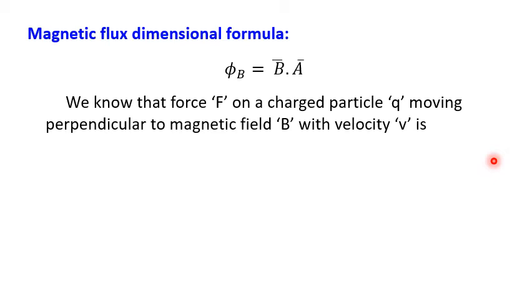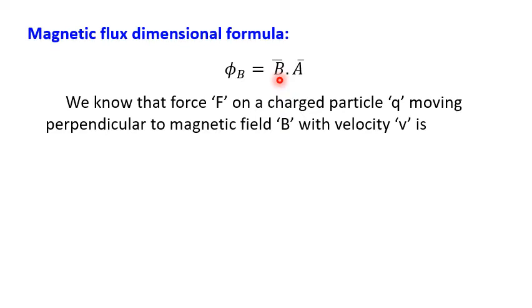Further, the magnetic flux dimensional formula. If you study the dimensional formula also, according to the formula B bar dot A bar, we can convert it in such a way that, to know the magnetic flux, we introduce known physical quantities. Directly we don't know the dimensions of B, but we are assuming one thing.